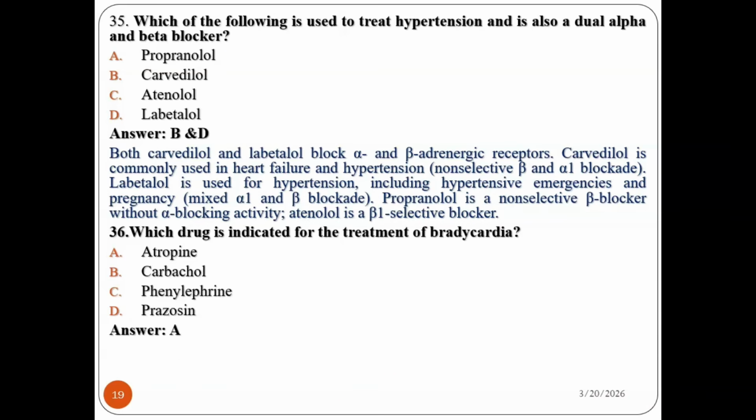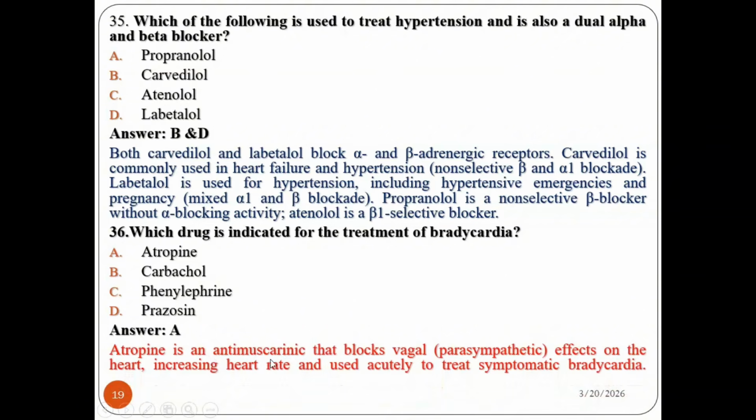Yes, atropine. Atropine is an anti-muscarinic that blocks the vagal or parasympathetic effect on the heart, increasing heart rate, and is used acutely to treat symptomatic bradycardia. So atropine is the answer.